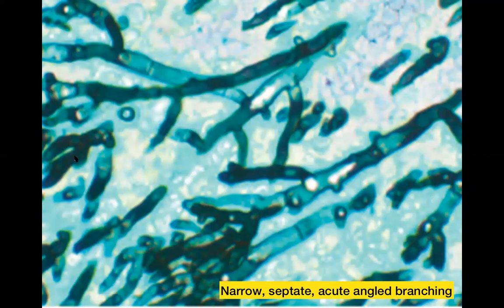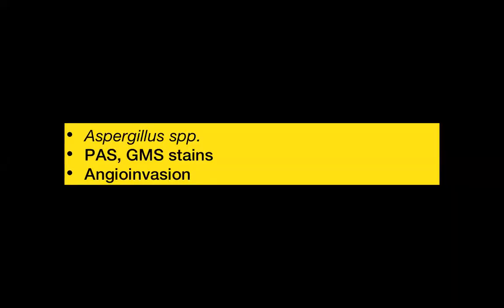Again, you may not see the fungi at the first go. You would just see necrotic areas, and then you would focus on the necrotic areas and you may see the hyphae. And you can use certain special stains like PAS or Gomori methenamine silver stain in order to highlight these organisms. And another important feature is angioinvasion,